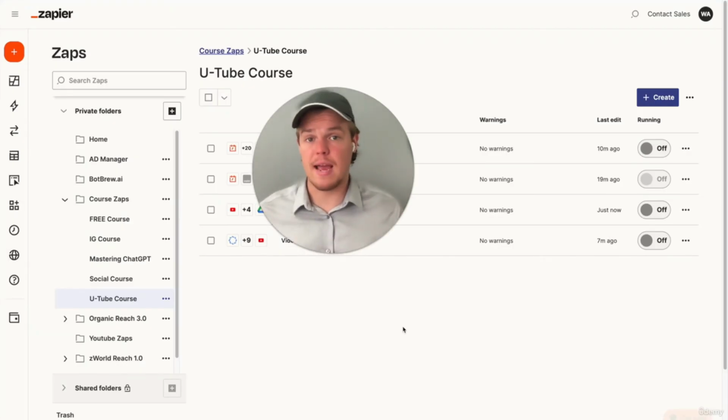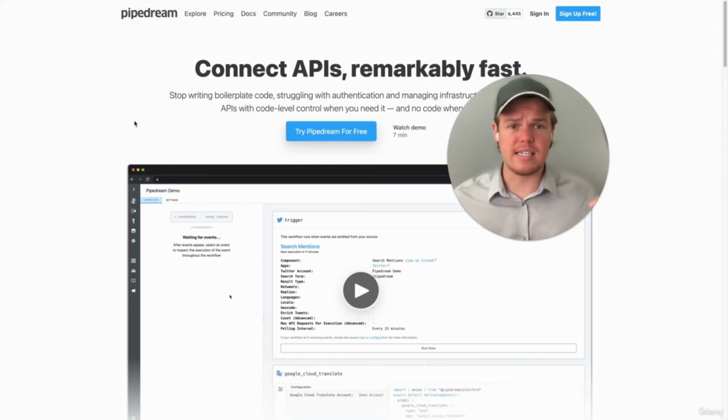Okay, so when it comes to Zapier, that's the max we can go to when it comes to uploading the thumbnail automatically. Now we need to jump into a different type of automation software called Pipedream. I went ahead and linked this down below as well. What's great about this is that for our specific use case here, you're not going to pay any extra money. You can use the free version of this and still achieve what you're trying to do. Essentially, we're going to be grabbing that file from the Google Drive and then automatically uploading it to the YouTube video that just got published on your YouTube channel.